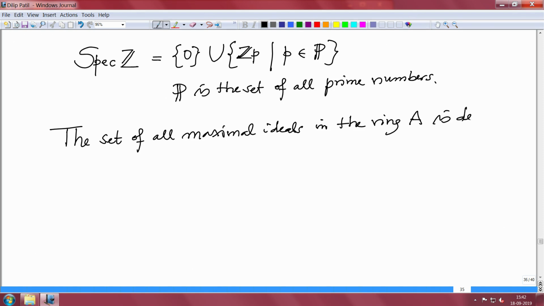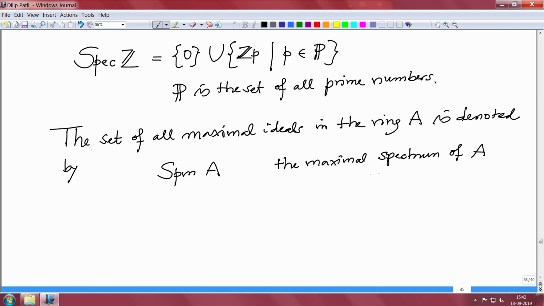It is denoted by SPM A. SPM A is called the maximal spectrum of A. All right, again the same. So, let me give some more examples. It is very important to see more examples of the maximal ideals.